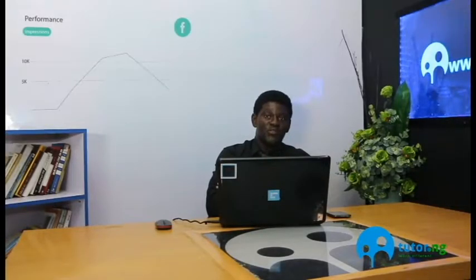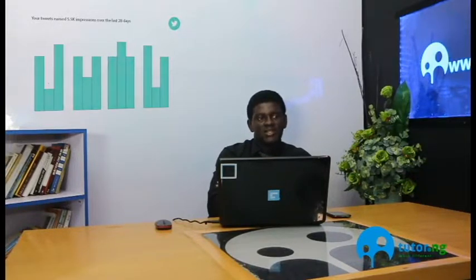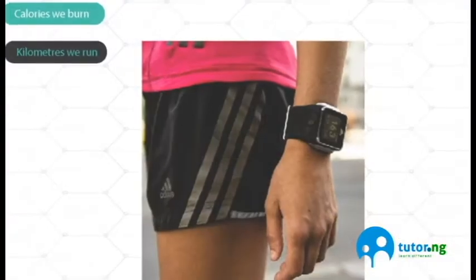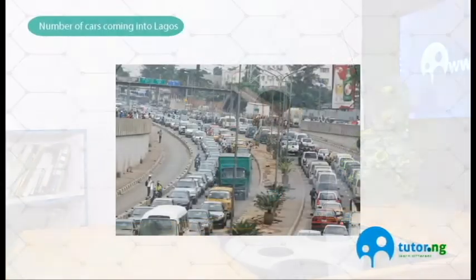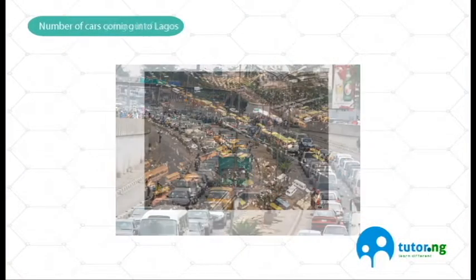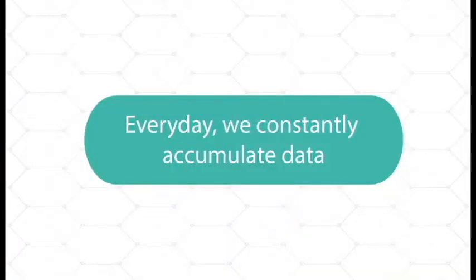Data is everywhere. It exists in everything we do, from the number of impressions on our Facebook page to the number of impressions on our tweets. We can see data in, for example, the number of calories we burn, the kilometers we run, the number of cars coming into Lagos every morning, the number of cars going out of Lagos every evening. This is data. We can see data in the number of website visits, the number of pages opened, or the amount of time the visitors stay on each page. That is data. Every day we see data. Every day we constantly accumulate data.